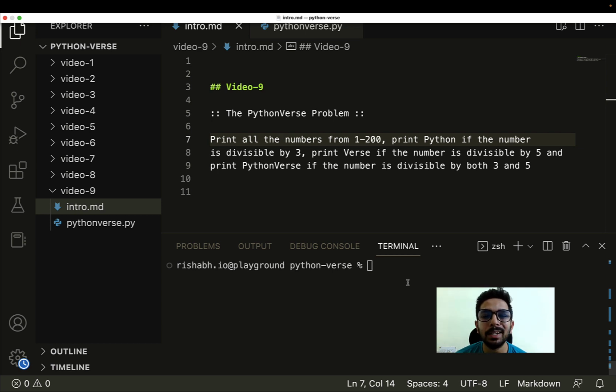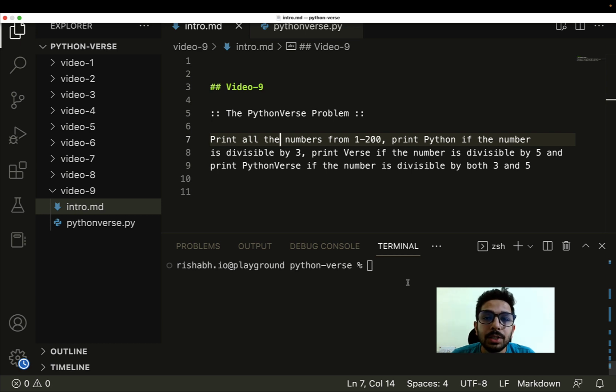It says: print all the numbers from 1 to 200, print Python if the number is divisible by 3, print verse if the number is divisible by 5, and print Python verse if the number is divisible by both 3 and 5.